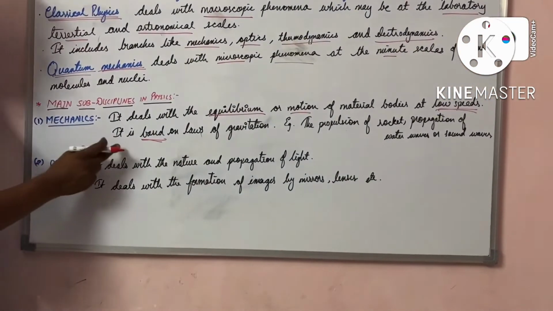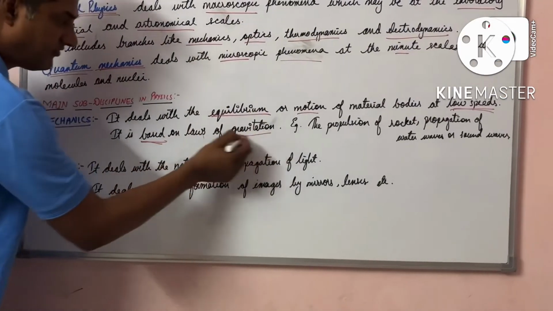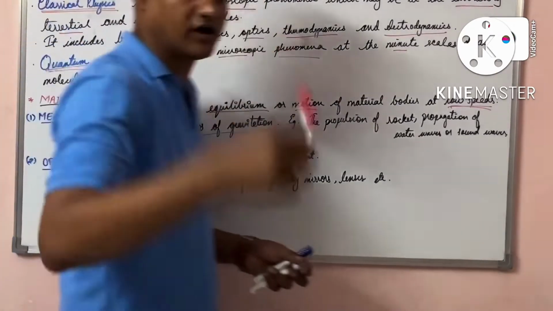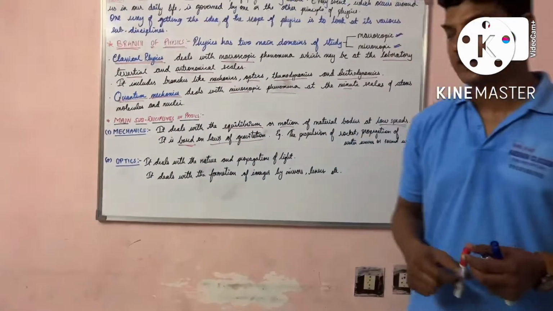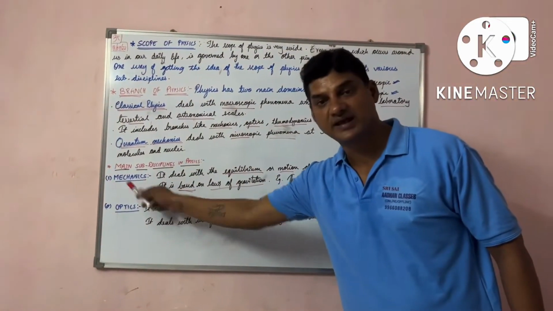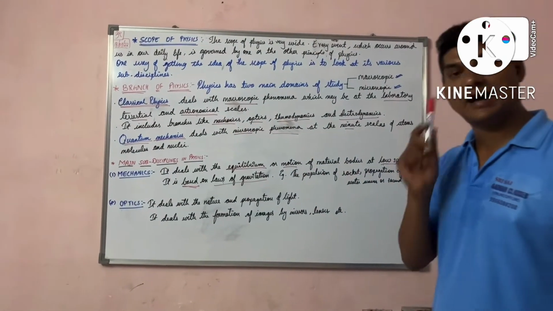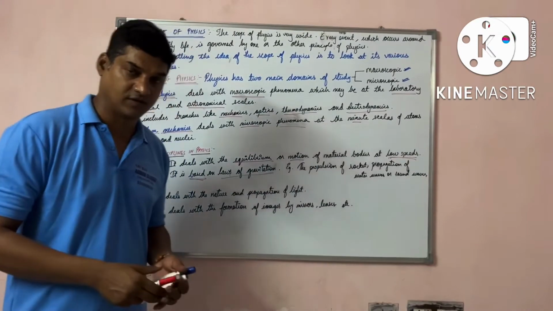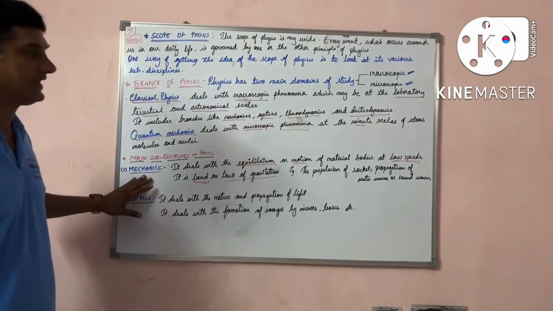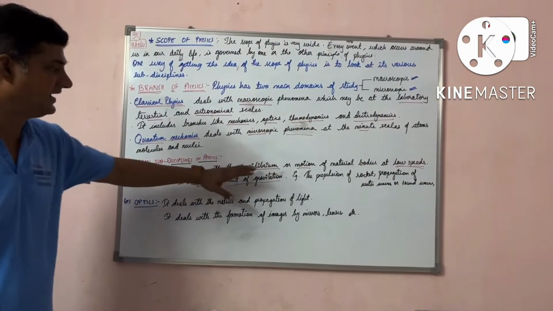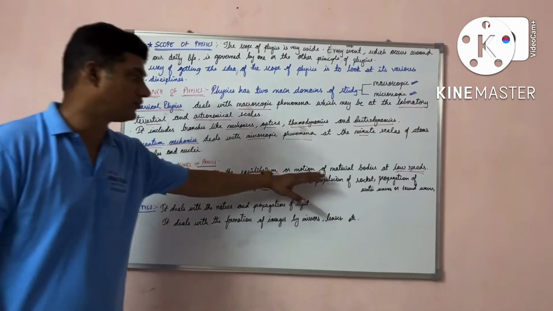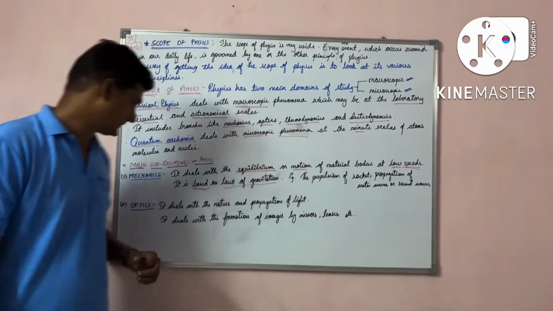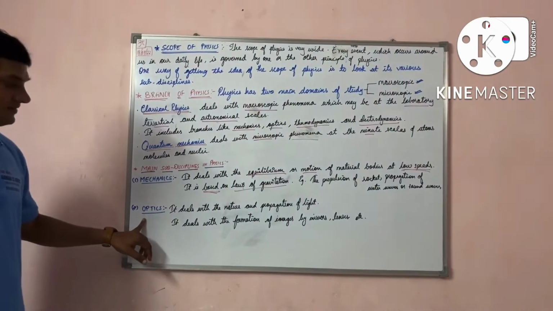Mechanics is based on the laws of gravitation. You have seen the propulsion of a rocket. How the rocket moves, and the propagation of sound waves and water waves, we study in mechanics. So mechanics deals with the equilibrium or motion of material bodies which travel at low speed.